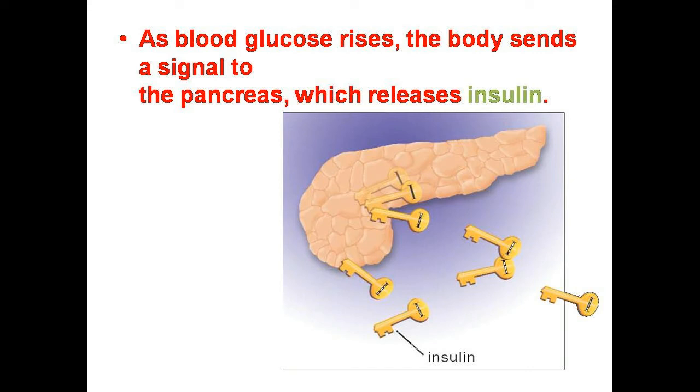Dear students, as I told you in the previous slide, when you eat complex carbohydrate, it is broken down into simple carbohydrate or glucose. Then that glucose is transported from the digestive tract into the blood, and the blood glucose level rises. At that time your body will send signals to the pancreas, and as a result the pancreas will release insulin.